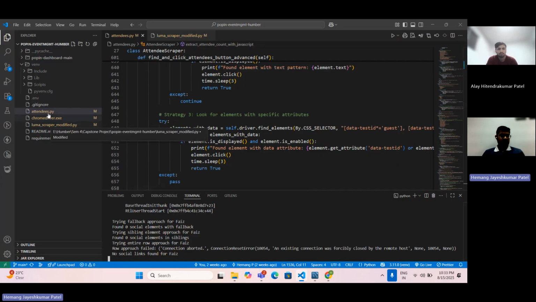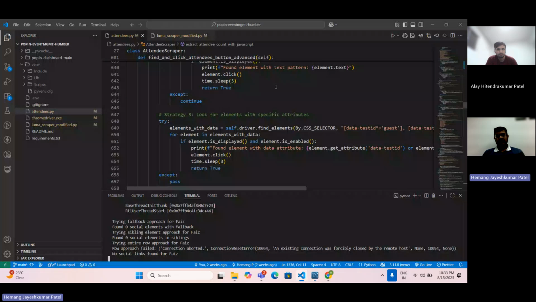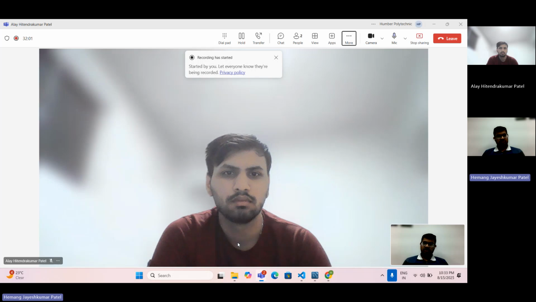Right now I stopped it, so that's why. It also stores the data on the server side, so we can use it for analytics and visualization. That's pretty much it for our side.